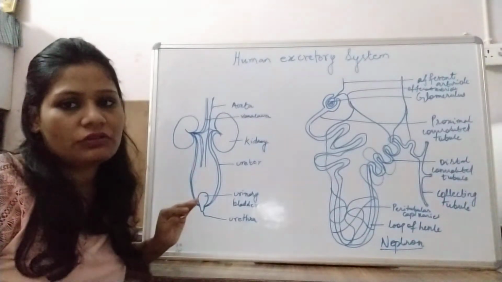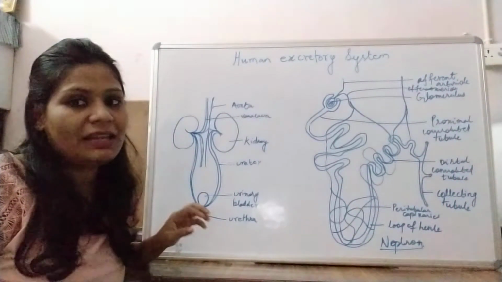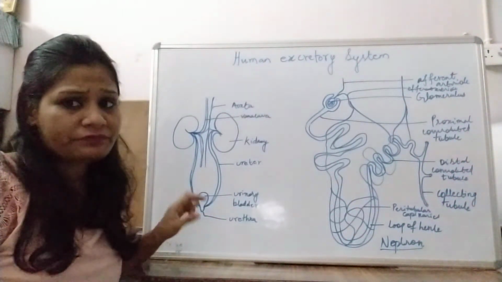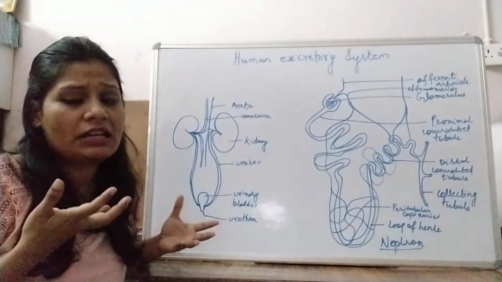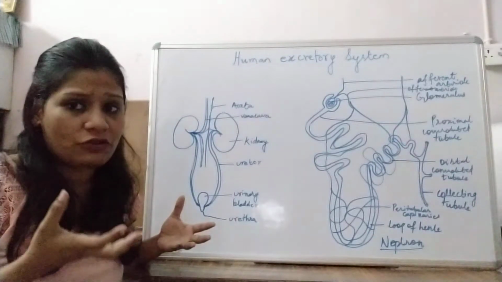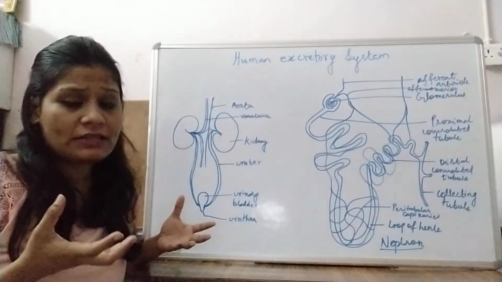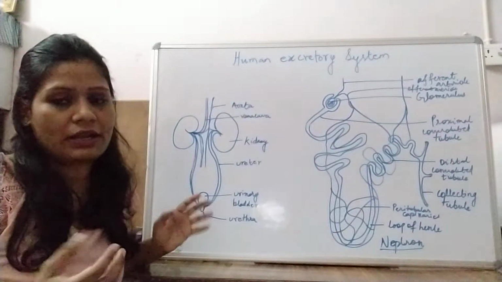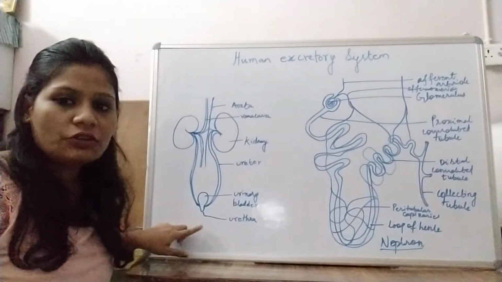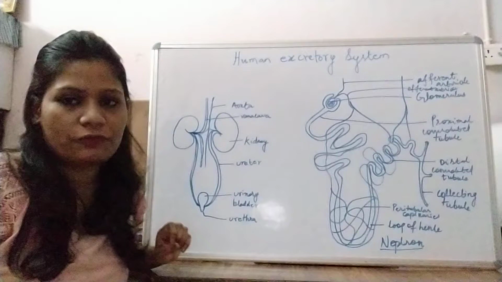It can store about 300 to 800 milliliters of urine. From the urethra, the urine, which is very concentrated and consists of concentrated nitrogenous waste, water and a few inorganic waste products, is thrown away from the body.